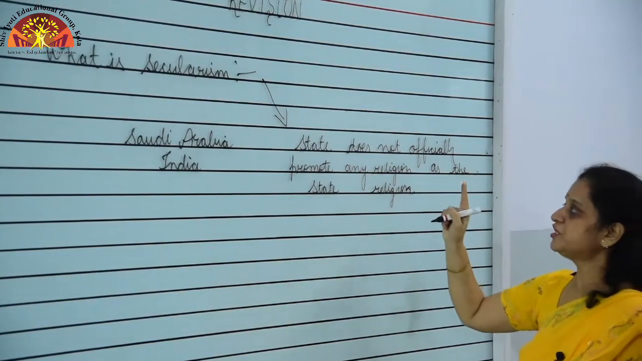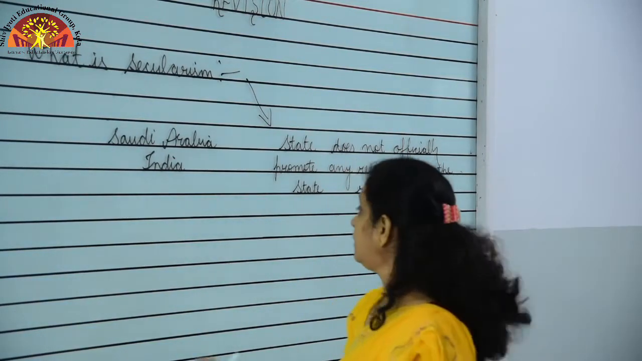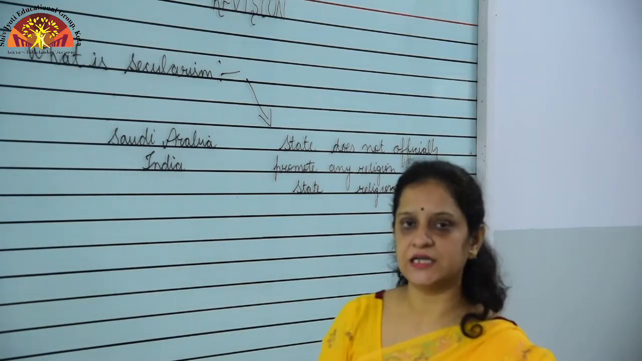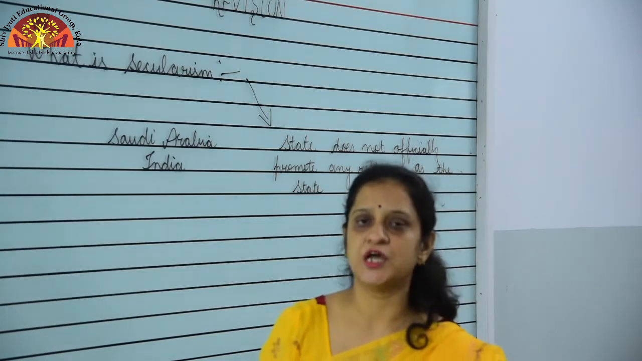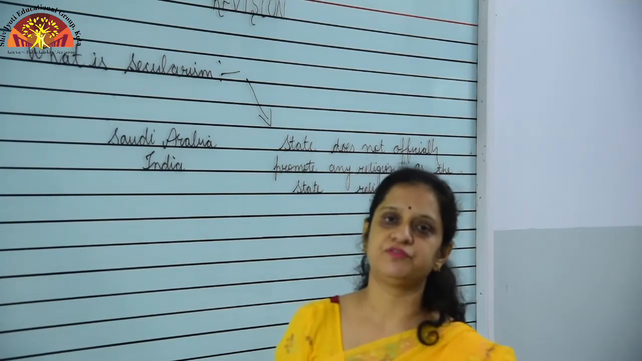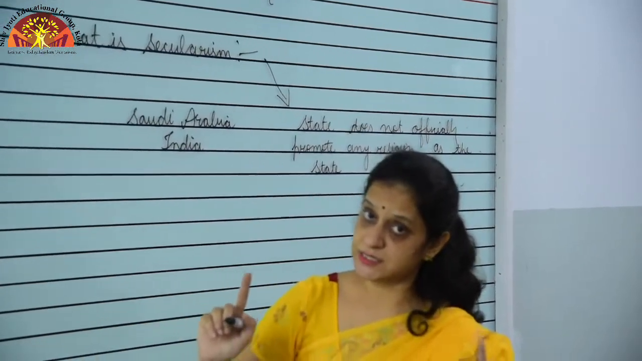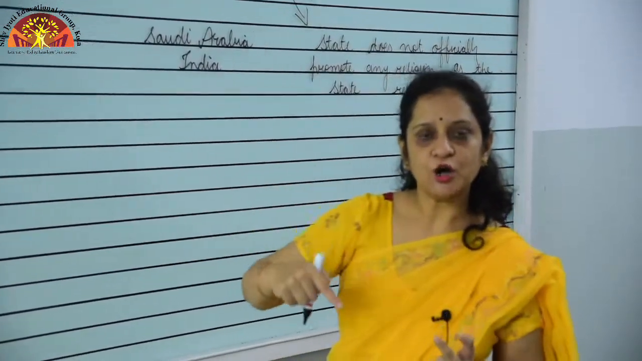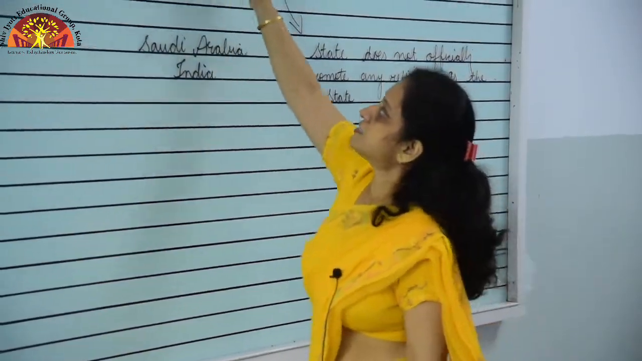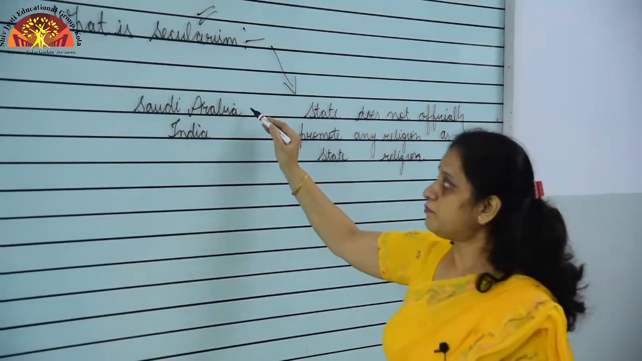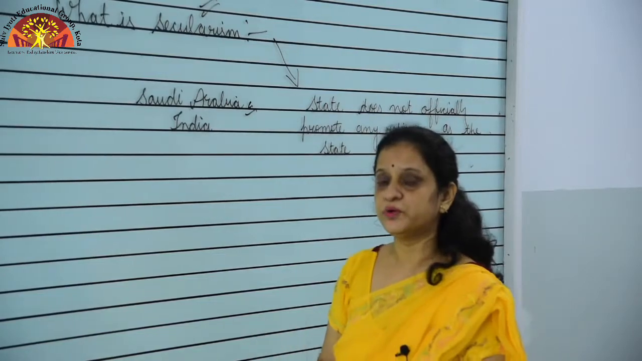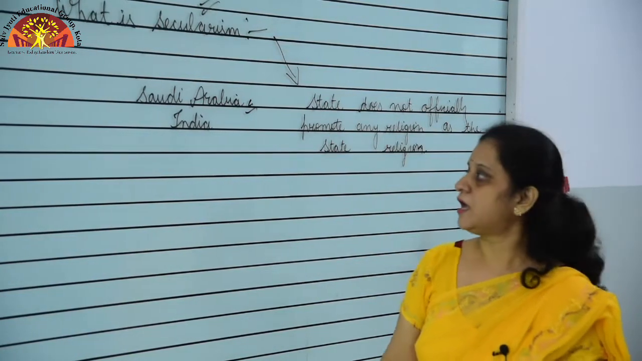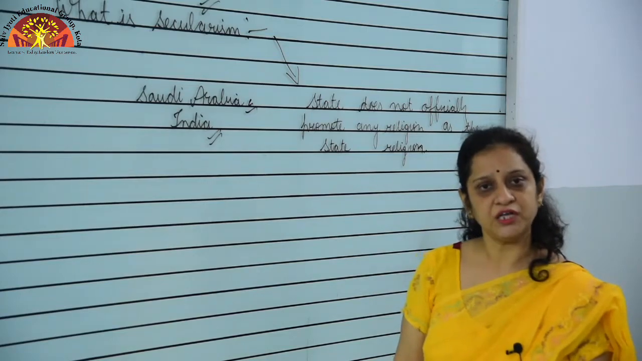State does not officially promote any religion as a state religion, which means all the religions are equal. There are no boundaries set by the government. People can choose a religion of their own choice. That is called secular, and the country that adopts this is called a secular country. This comes under the term of secularism. If we talk about Saudi Arabia, there non-Muslims are not allowed to build churches or temples, and in India we are free to do so.